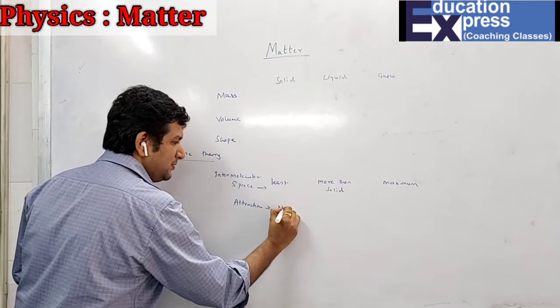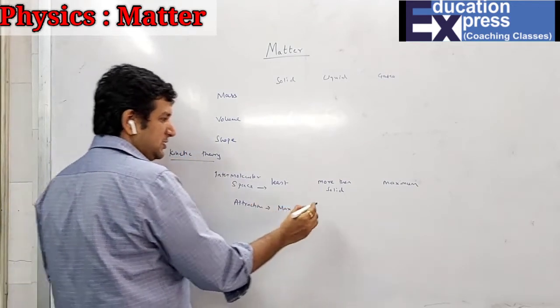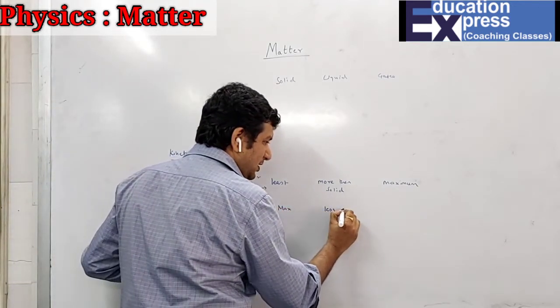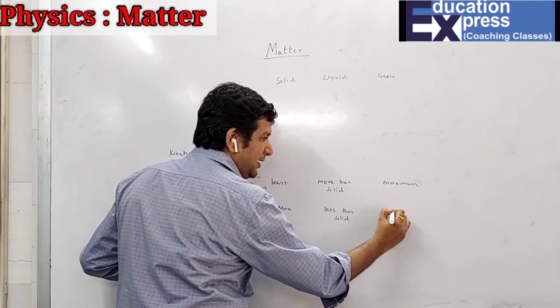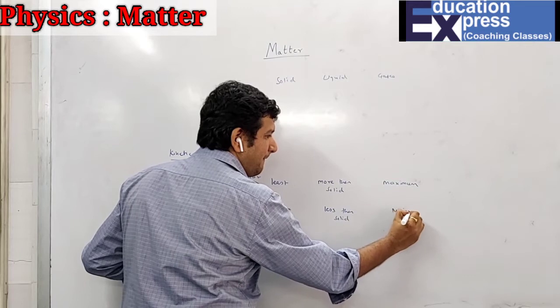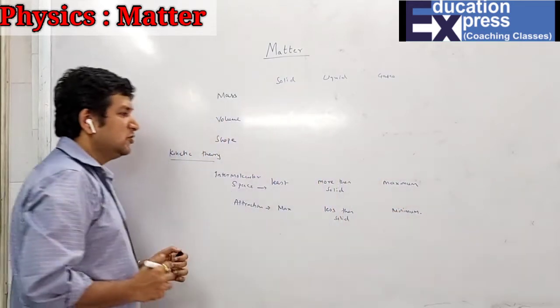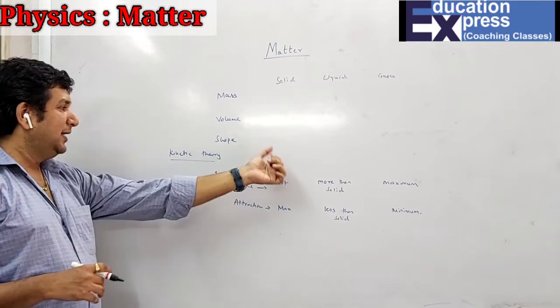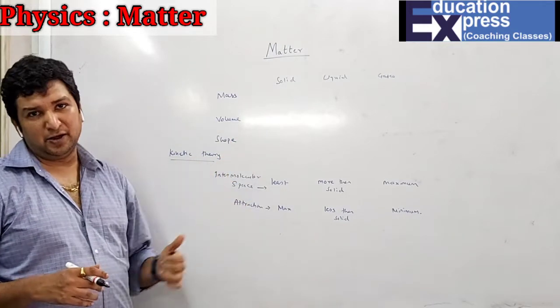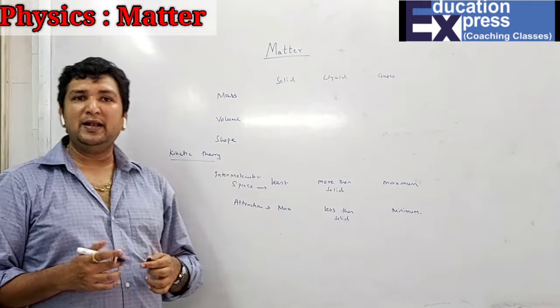It is maximum in solids, a little less than solids in liquids, and in gases it is minimum. With this, we have finished our general properties and the properties related to kinetic theory with respect to solid, liquid and gases.